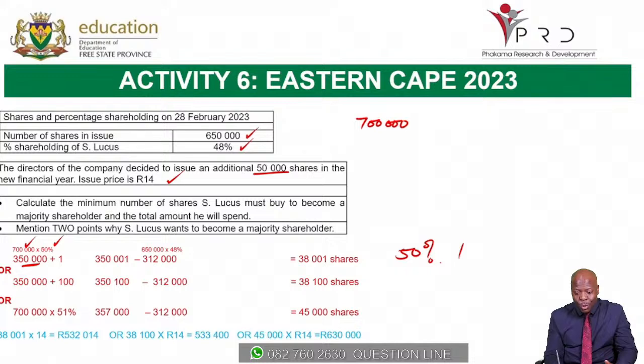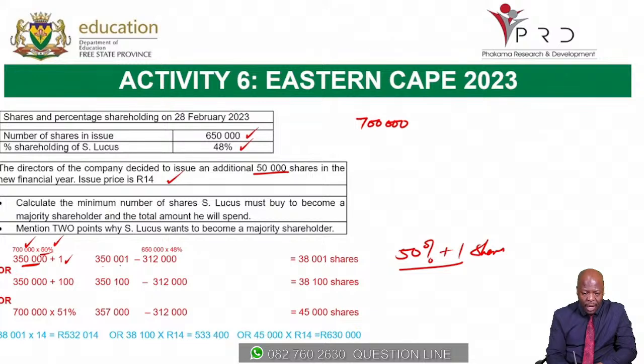If we use this method of 50% plus one share, the 350,000 shares plus the one share gives us 350,001. But presently, remember, he is holding 48% of the 650,000. So 650,000 times 48%, he's presently holding 312,000.